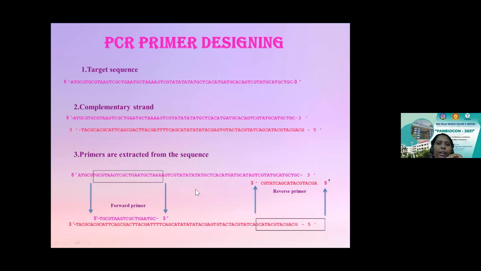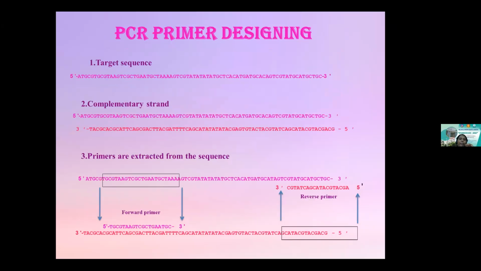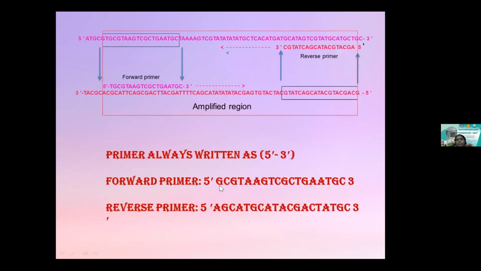So I have taken a random stretch of 20 nucleotides, and these are the two primers. As I told you, primers bind to the template strand at the 3' end, not at the 5' end. No primer can bind at the 5' end. It can only bind to the 3' hydroxyl end of your template strand. You can see your primer is binding at the 3' end of your template strands. So this is the region that needs to be amplified, and that is how your reaction takes place.